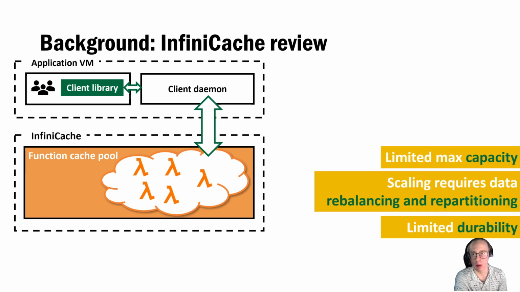In InfiniCache, the memory of serverless functions is pooled together, and data is dispersed across all functions, resulting in capacity limitations and high overhead during scaling operations due to data repartitioning. Also, InfiniCache provides limited data durability, only sufficient for cache-based purposes.